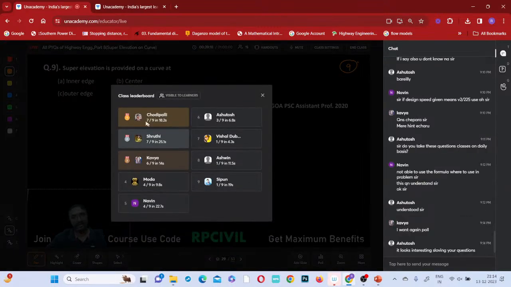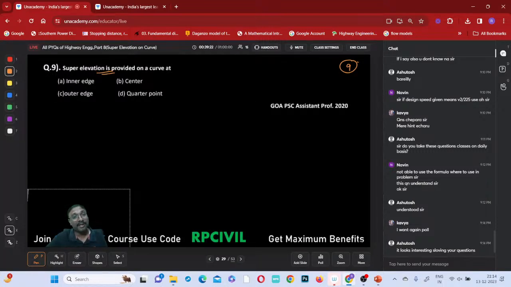Right. So what is that? Chodipalli first, Shruti second, and Kavya third. Right. Now, super elevation is provided on a curve. What is that super elevation provided on a curve? You just observe, this is a curve.